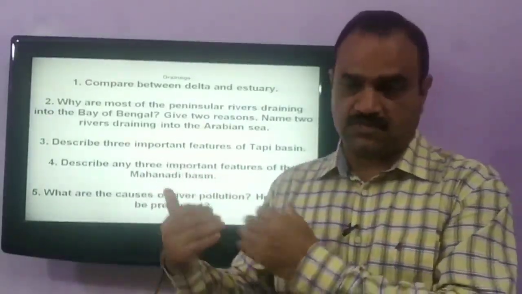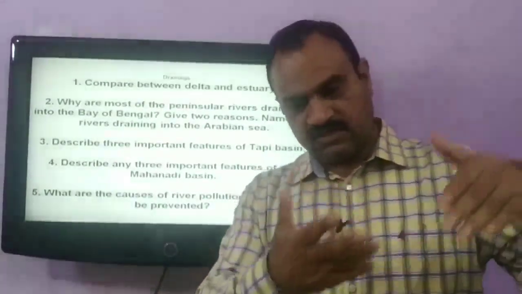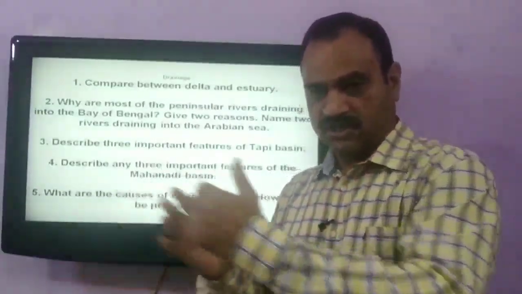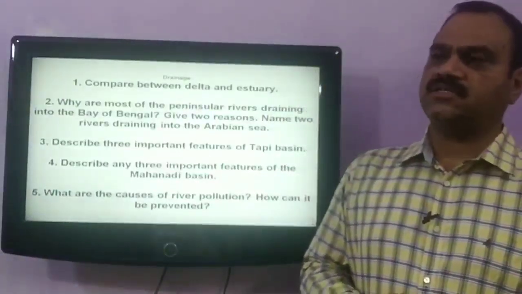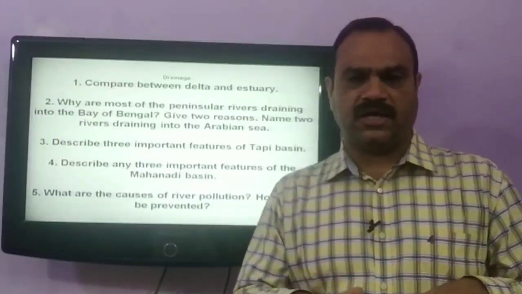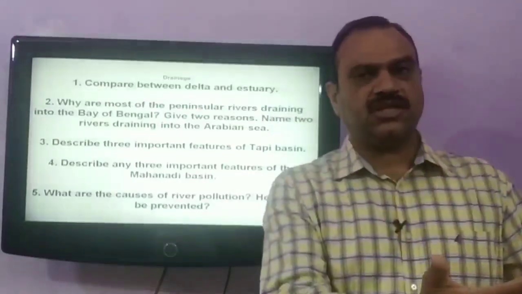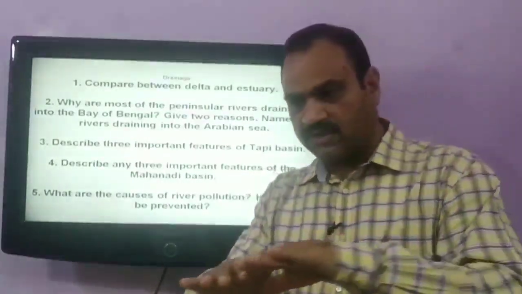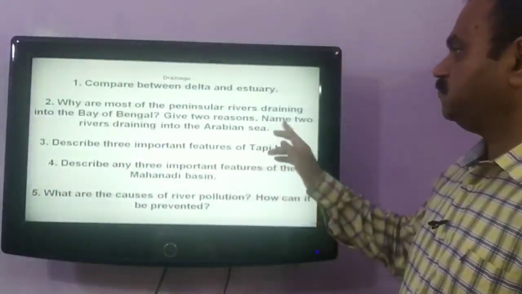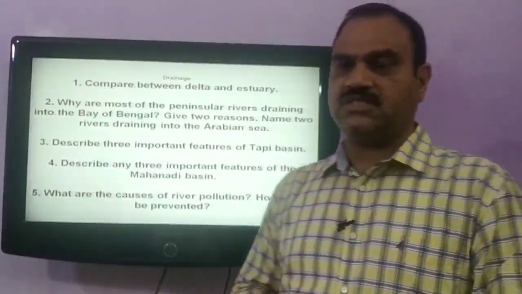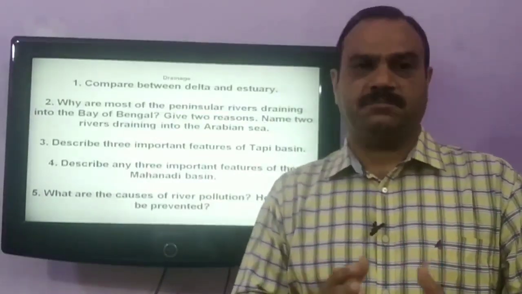They are not as spectacular as the Western Ghats. So most of the rivers flow towards the Eastern Ghats and find an easy way to the Bay of Bengal. The second reason is that the Deccan Plateau has a gentle slope towards the east. So most of the rivers that originate from the Western Ghats move towards the east because of this gentle slope. The two rivers that drain into the Arabian Sea flow westward. These rivers are River Narmada and River Tapi.